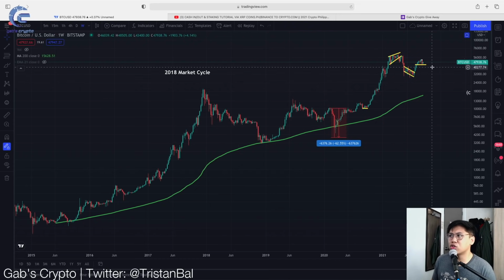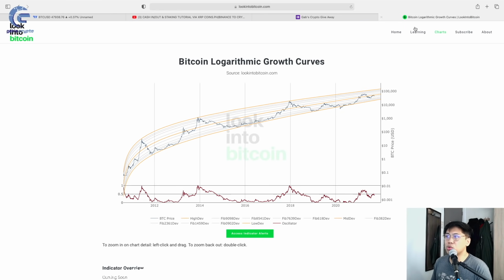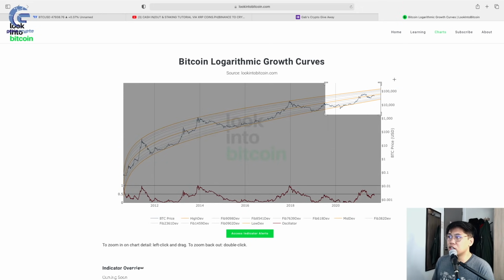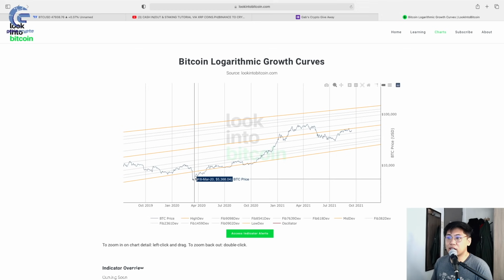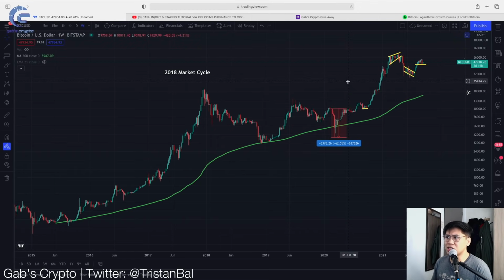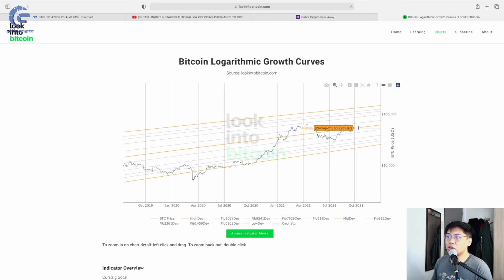Now, are we going to more likely continue this to the downside? I don't think so. Kasi if you look at this data, hanapin natin kung saang point nangyari itong area na yan. If you go to the Bitcoin logarithmic growth curve, yung ating matagal na fina-follow na logarithmic growth curve, you will see na at this time, we saw that drop during the reaccumulation phase nitong Bitcoin price action, or more likely an accumulation phase. So during this period, it was more likely an accumulation phase ni Bitcoin. But right now, we are not in an accumulation phase. As you can see, we are already at the halfway point.